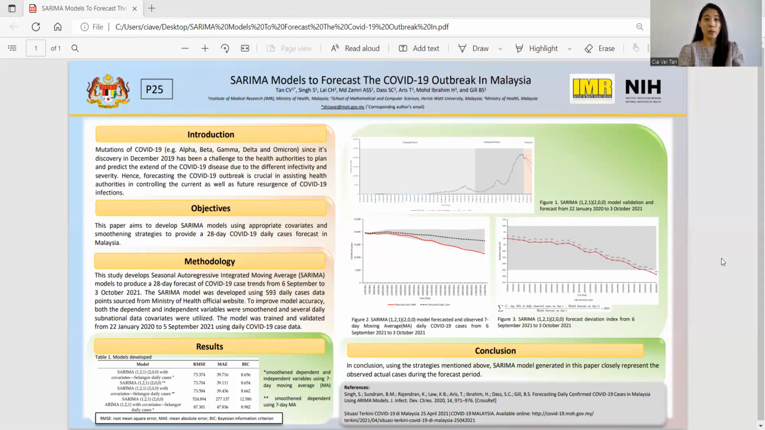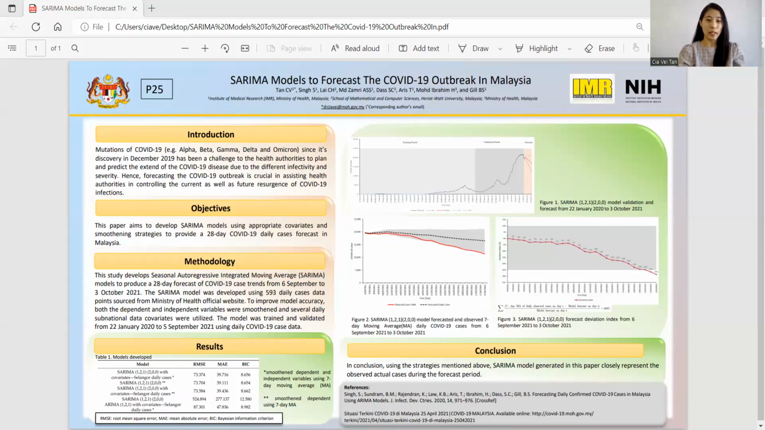So our paper aims to develop seasonal autoregressive integrated moving average, in short SARIMA models, by using appropriate covariates and also smoothing strategies, for both the dependent and the independent variables, to provide a 28 days COVID-19 daily cases forecast in Malaysia, from the 6th of September to the 3rd of October 2021. Here we use a seasonal component because in our time series data, we notice there's a 7 days cyclical trend.